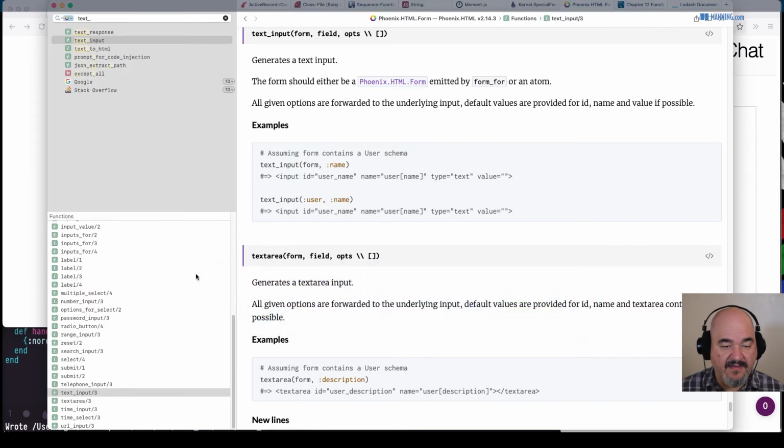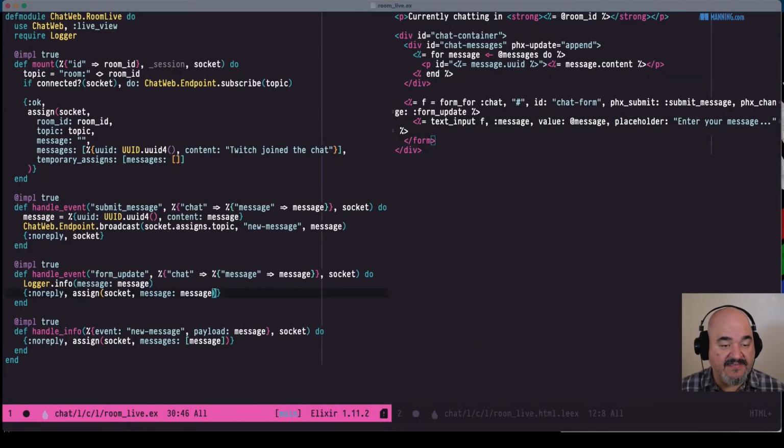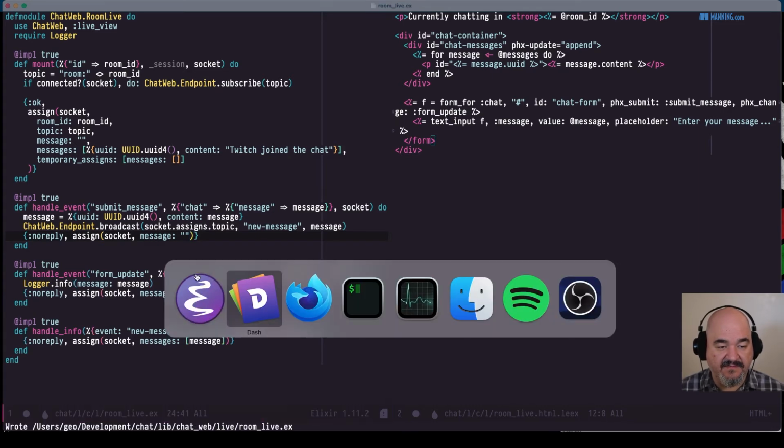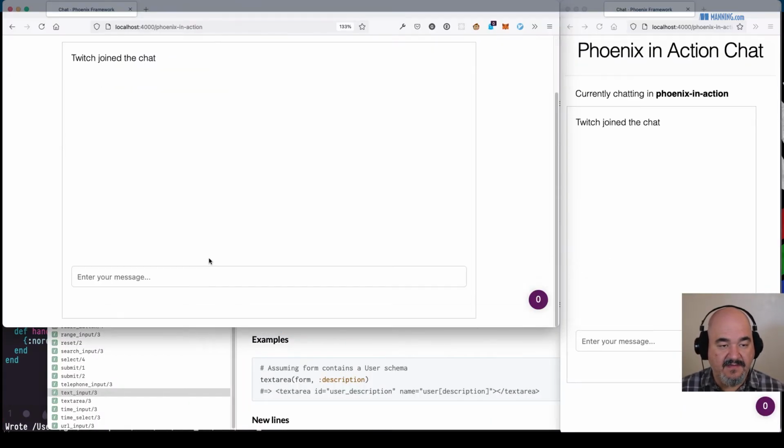And then let's do form submit. So when we submit the message, right now we're just passing the socket on, but instead we want to reset the message assigned to a blank string. Now let's cross our fingers and see if this works. Hello. Yeah. Okay. Perfect. So basically, if you're familiar with React, it's kind of like a controlled input now, where we're telling it what the value is. It just happens to be that whatever we type is going to the server, setting an assign. The assign is going back to our view and saying this is now your value as an input.